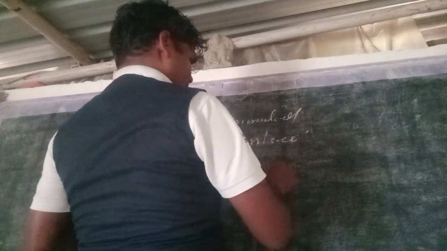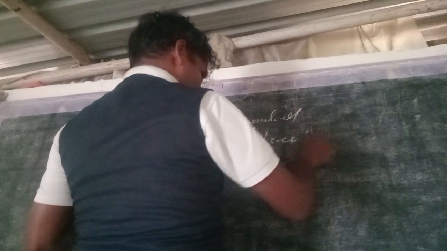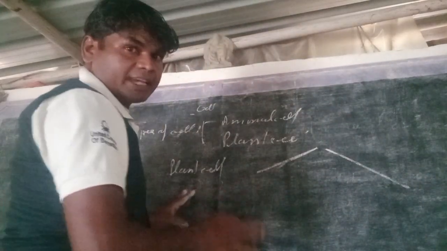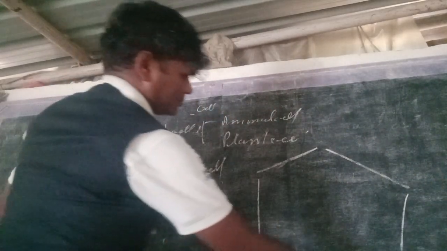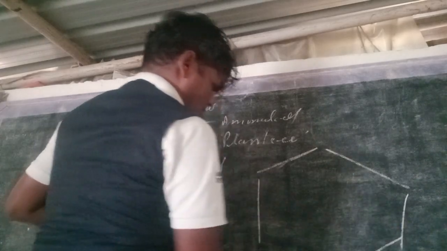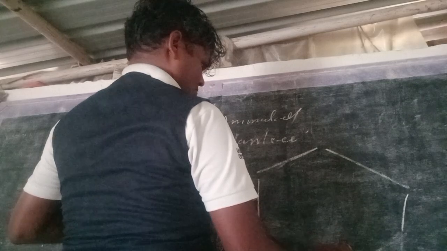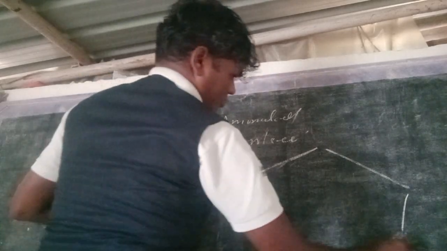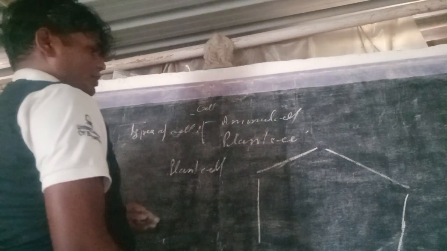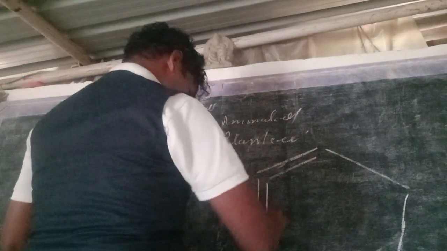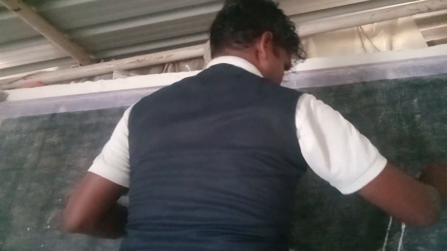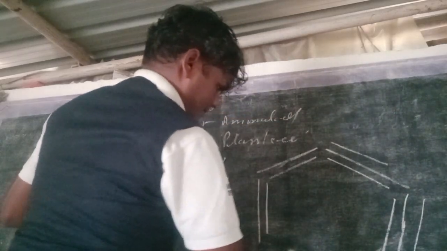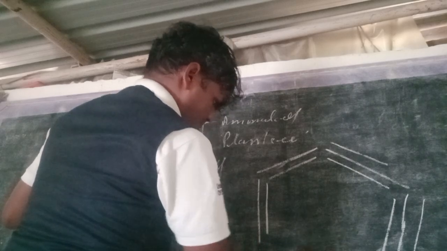Here is the external structure of the plant cell. Suppose that we are going to draw the external structure of plants. This is the external structure of the plant cell. First of all, this is the outermost covering of the plant cell. Here is the outermost covering of plants.